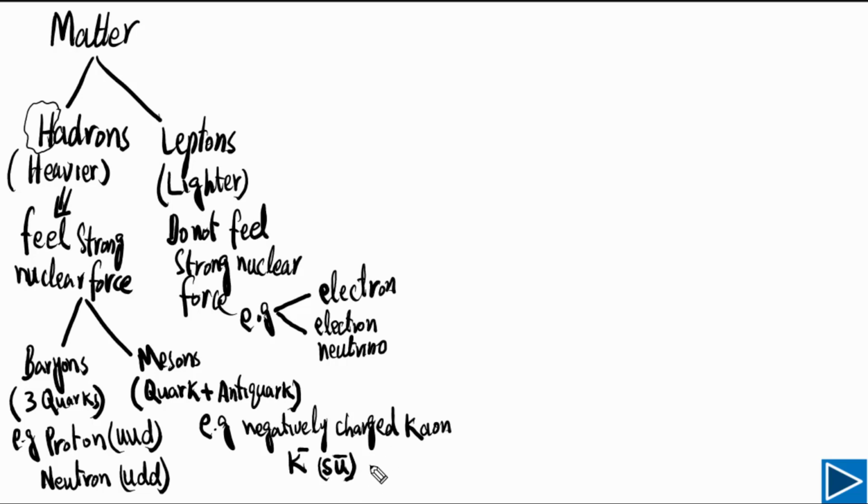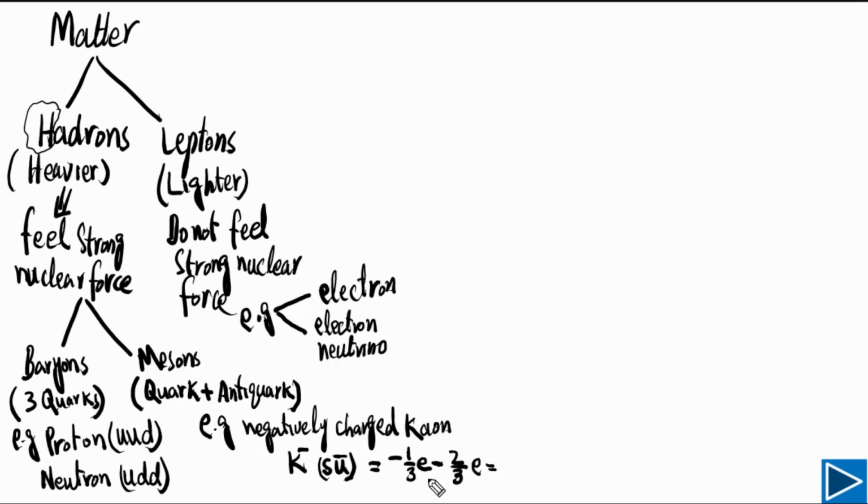Now, what is the charge on this one? If we find the charge on kaon, we understand charge is -1, but you can find the charge with the help of these quarks. The charge on strange quark is -1/3 of the charge on electron, but the charge on up quark is plus 2 by 3, but now this is antiquark, so this is minus 2 by 3e.